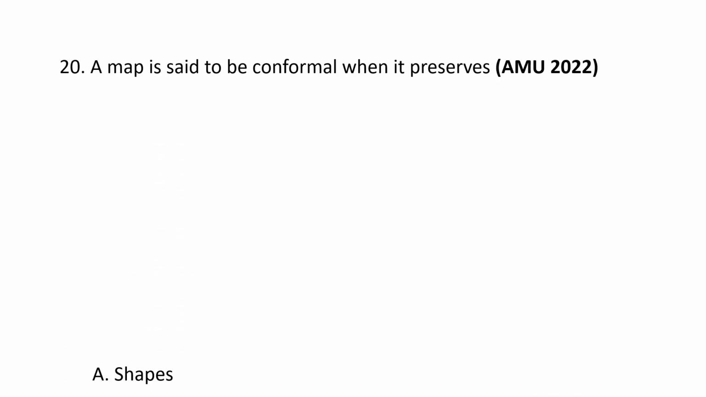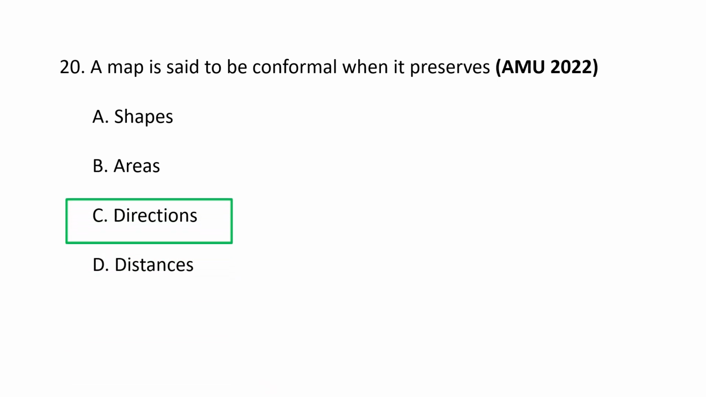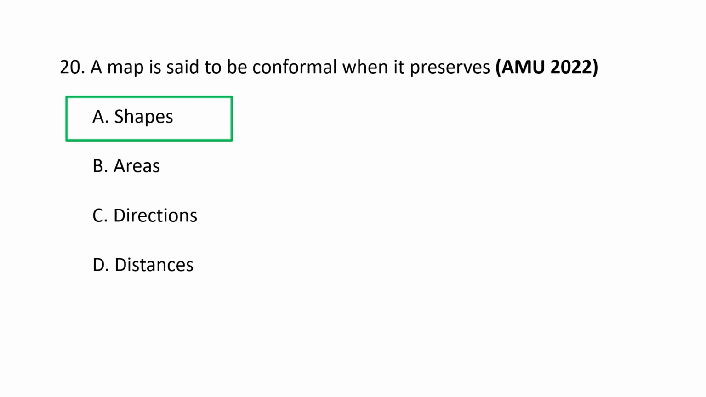Next question. A map is said to be conformal when it preserves A. Shapes, B. Areas, C. Directions, D. Distances. The correct option goes as A.